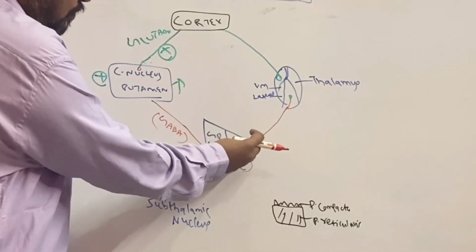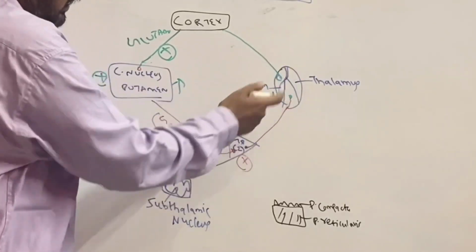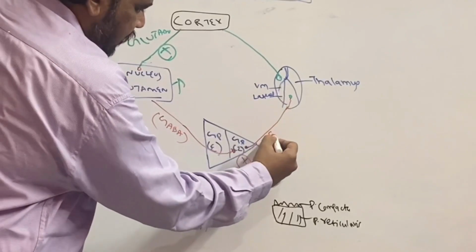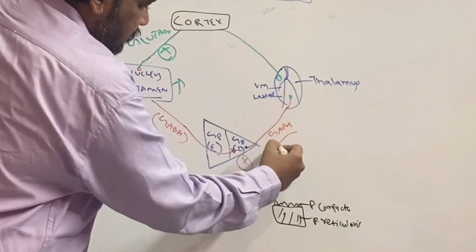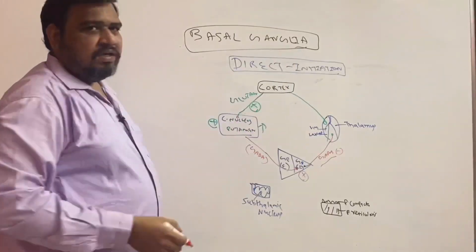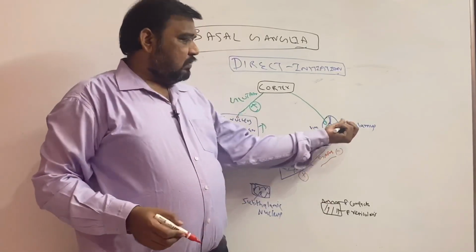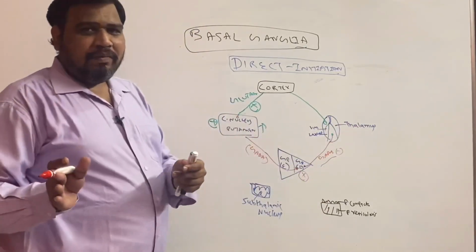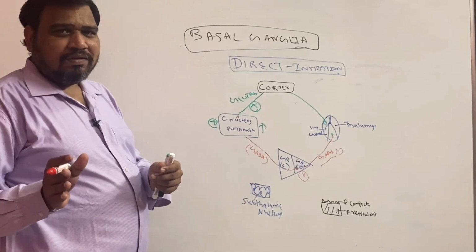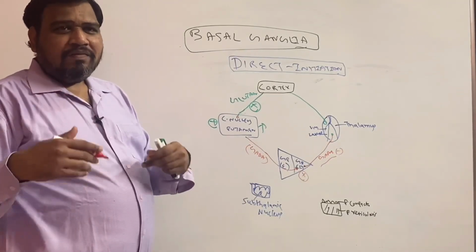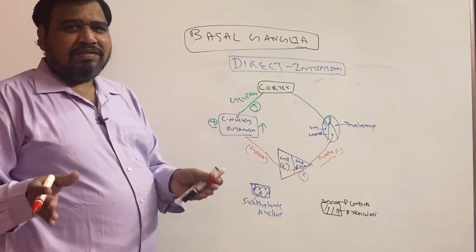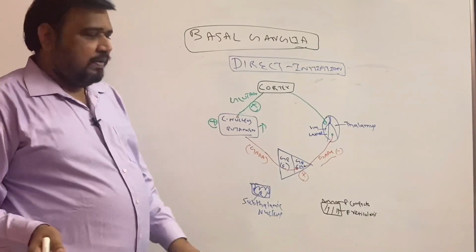What is the function of the globus pallidus interna? It is sending GABA, which is minus, the inhibitory neurotransmitter, to the thalamus. Now you tell me the state of the thalamus. That is the very important thing. You have to answer whether the thalamus is excitatory or inhibitory.